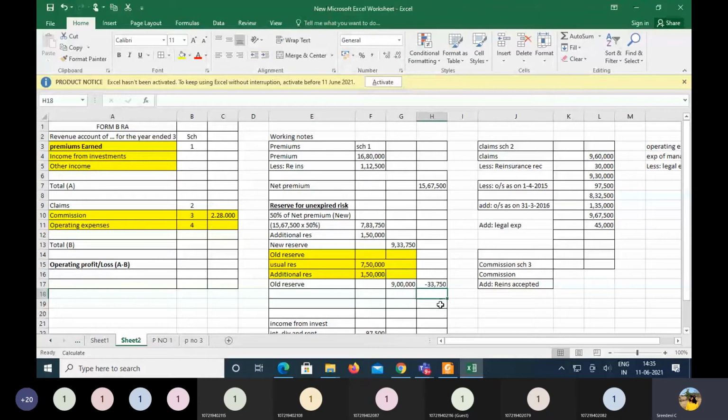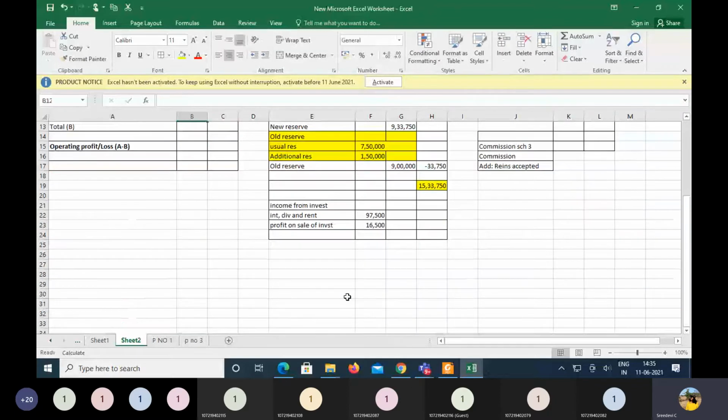So if you are deducting it from 15 lakhs 67,500 minus 33,750, the premium earned will be 15 lakhs 33,750. This amount of the premium will be taken to the revenue account. So here it is 15 lakhs 33,750.